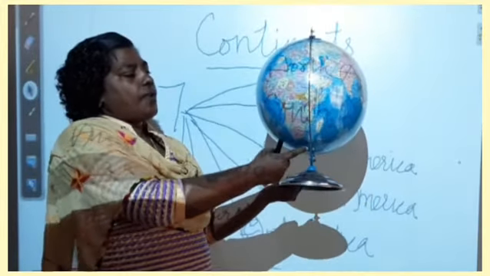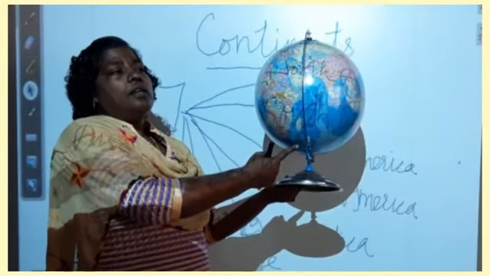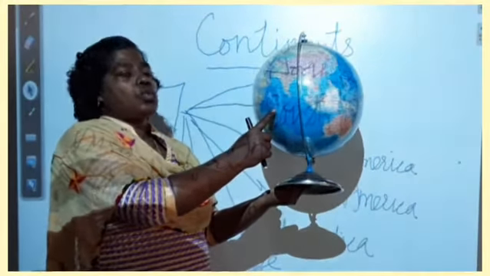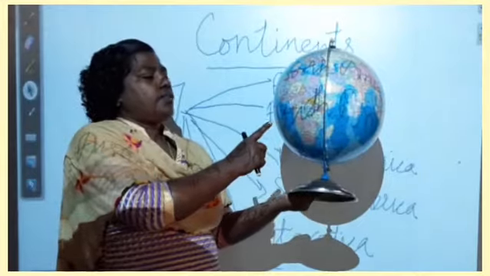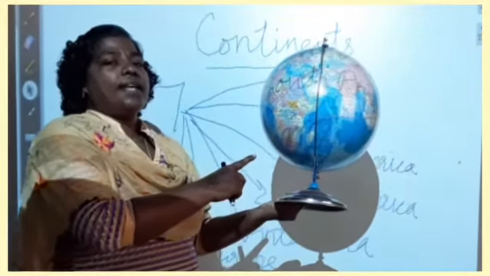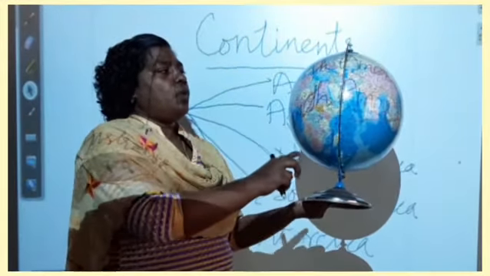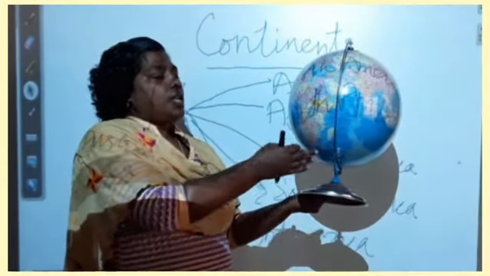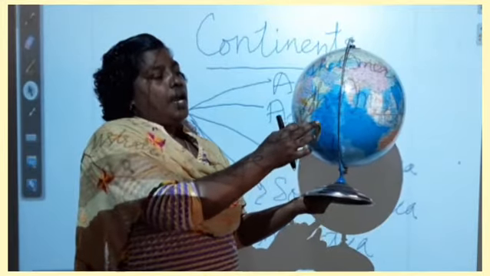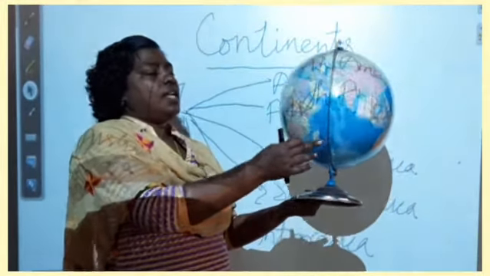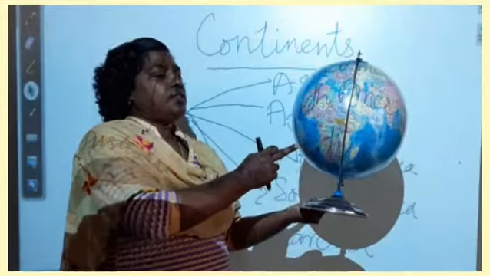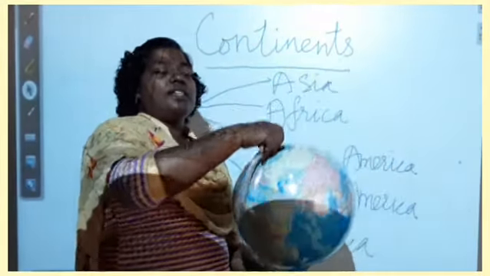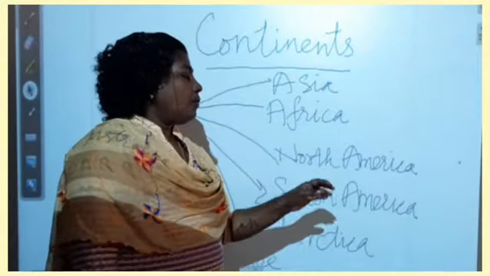Okay, in the south of Africa we find the Southern Ocean, in the east the Indian Ocean, and in the west we can find the South Atlantic Ocean. So what are the different water bodies surrounded by Africa? In the south, Southern Ocean, in the east, Indian Ocean, in the west the South Atlantic Ocean, and in the north, the Mediterranean Sea that separates Africa from Europe.